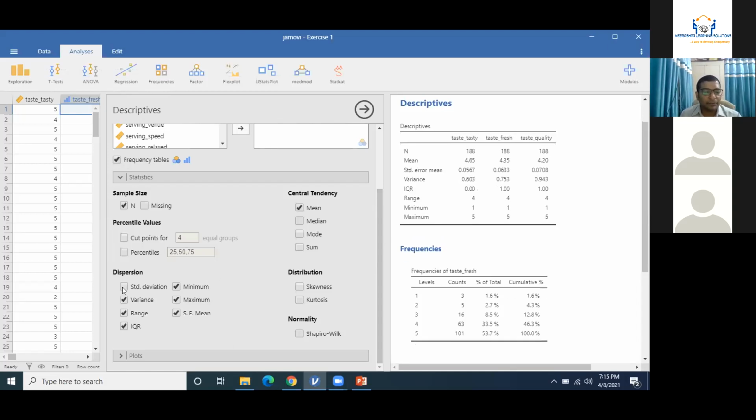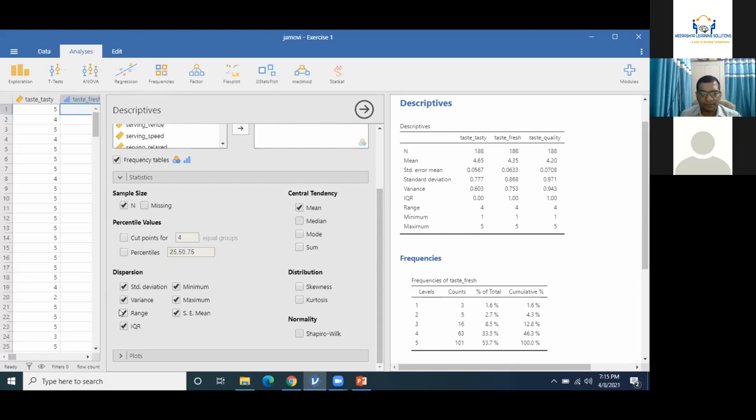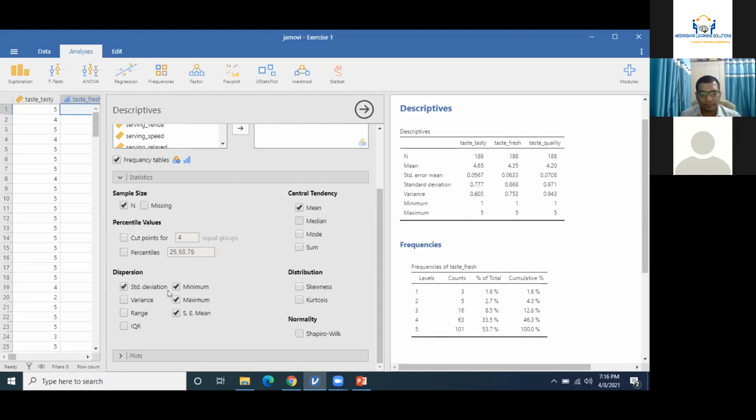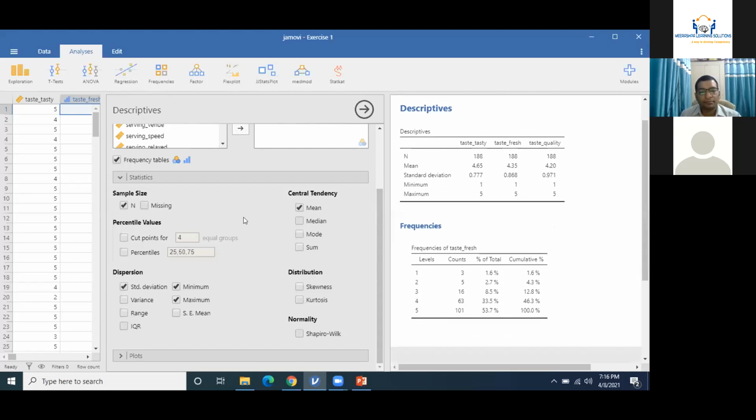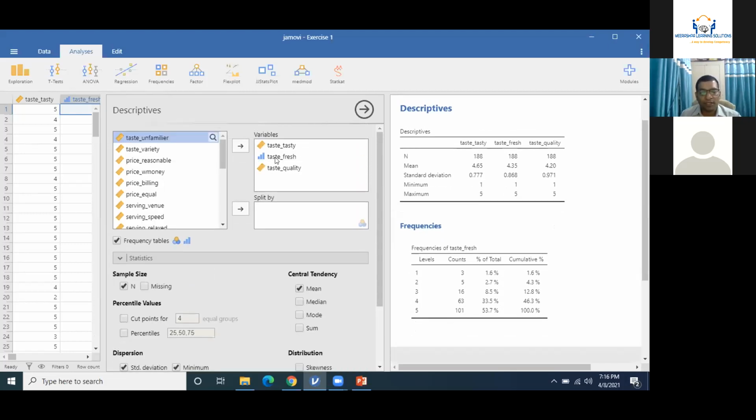Excuse me, sir. Yes, please. Sir, the frequency table is not showing. I'm just ticking the button, but it's not showing the frequency table. Do you have ordinal data in this panel? No, continuous data. Scale data, yes, scale. Right? Okay. If you do not have any ordinal data, this will not calculate the frequencies, because in Jamovi there are no labels in continuous scale. Okay. Yeah. Thank you, sir.